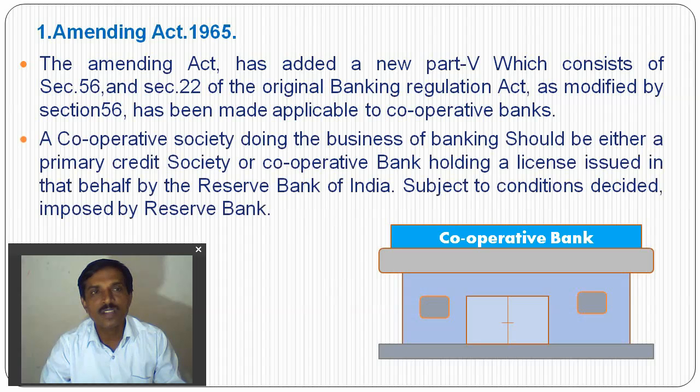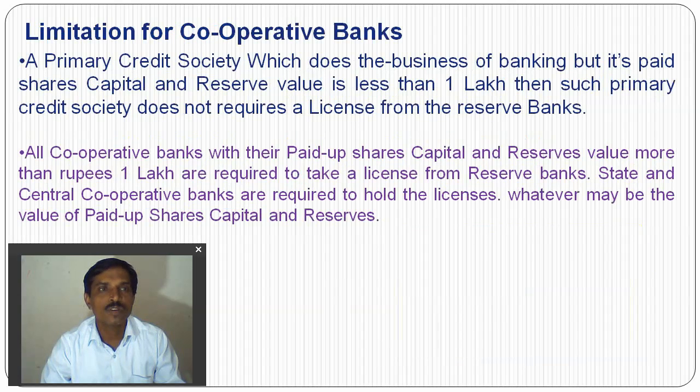But after this Act's amendment in 1965, the cooperative banks work under the Reserve Bank of India, and whether it is a primary cooperative society or a cooperative bank, it is under the cover of the Banking Regulation Act and Section 56 of the 1965 amendment. Now the limitation for cooperative banks: a primary credit society which does the business of banking, but whose paid up share capital and reserves are less than 1 lakh, does not require a license from the Reserve Bank.